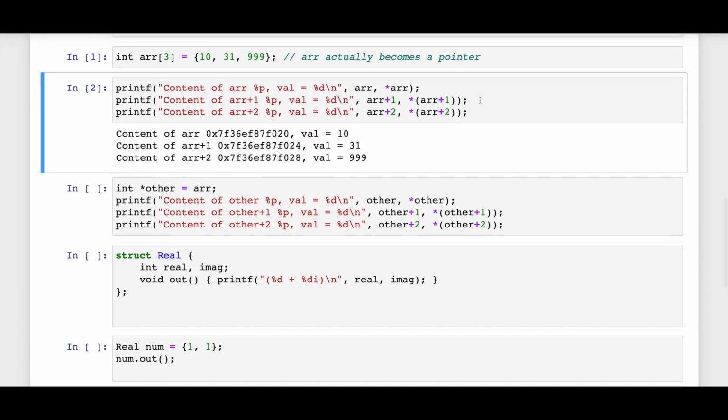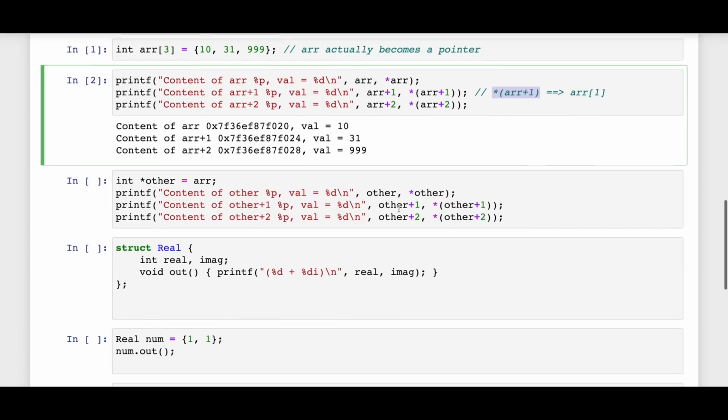Now basically what I'm saying is this star notation, R plus 1, and since R is a pointer, that's why we are able to do this. This is the same as R of 1, right? So this is the same as this, and this is just an easier way of working with arrays. But this is absolutely correct as well, because everything is a pointer behind the scenes.